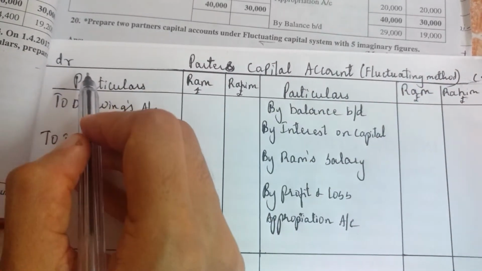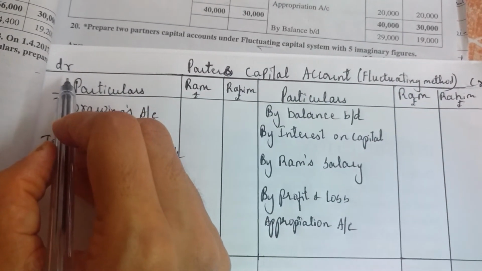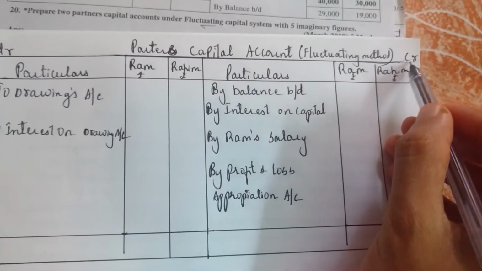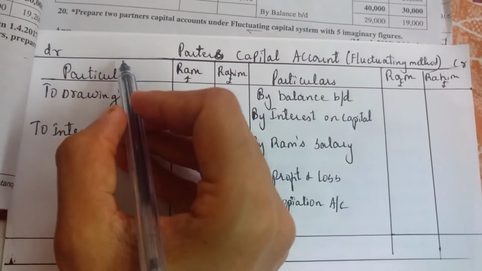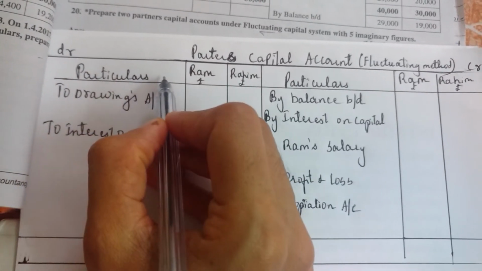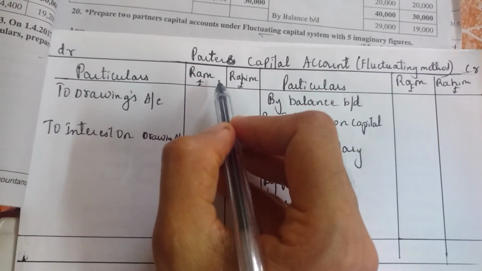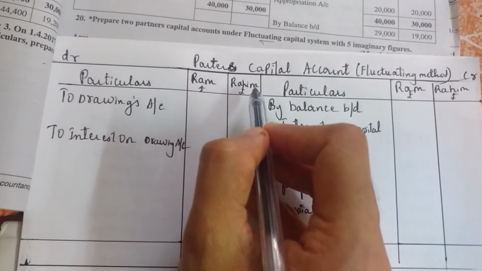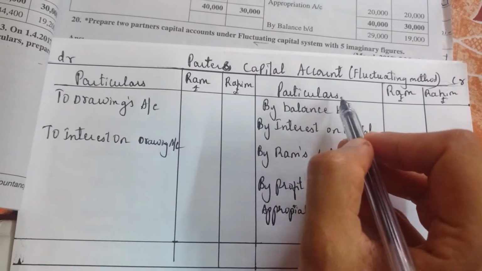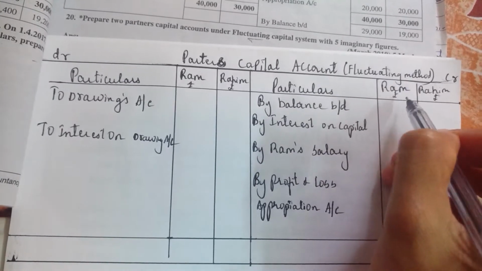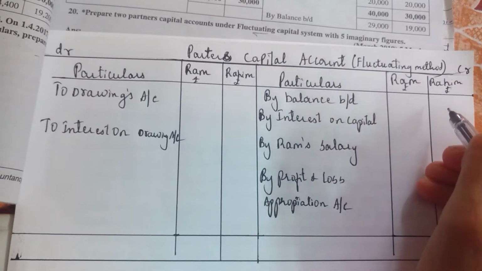Then here DR, that is debit this side, then you write here CR, that is credit. It's important to write. Then as it is, you draw the accounts, particulars you write Ram rupees, Rahim rupees, two partners. Again here particulars, Ram rupees, Rahim rupees.